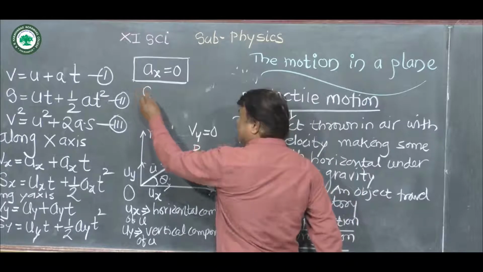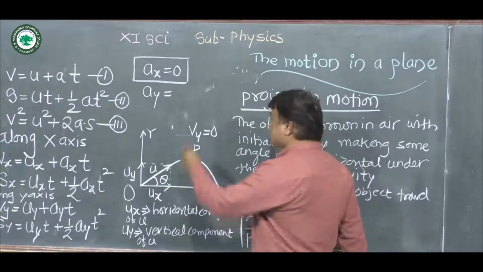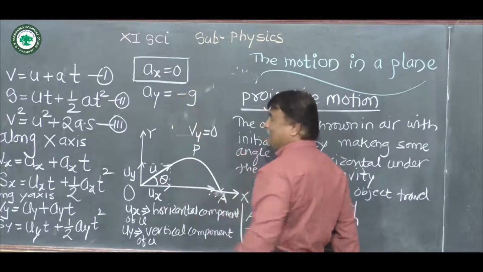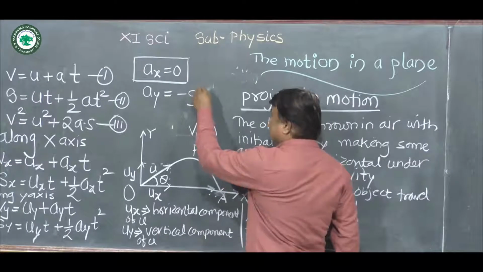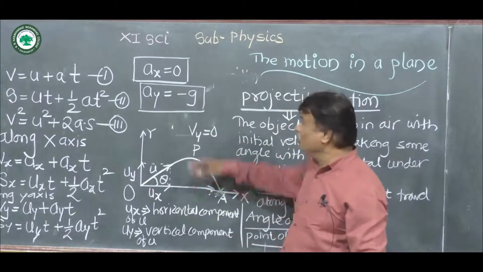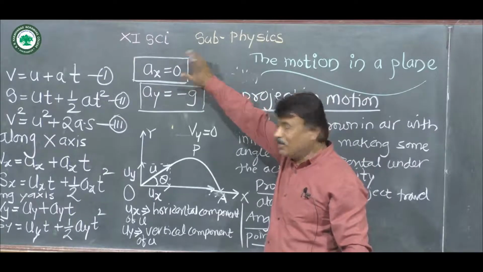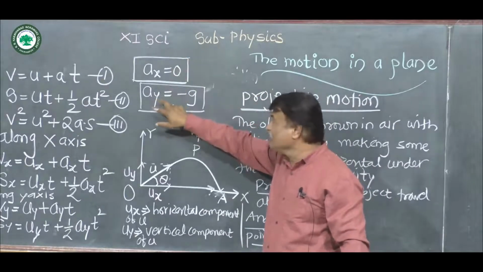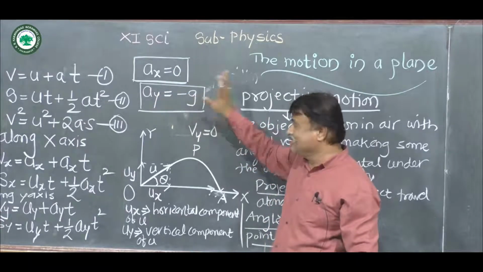Now acceleration along the y-axis is minus g, where g is the acceleration due to gravity. So in other words, we can say that acceleration along the x-axis is equal to 0, but acceleration along the y-axis is given by ay, that is equal to minus g.